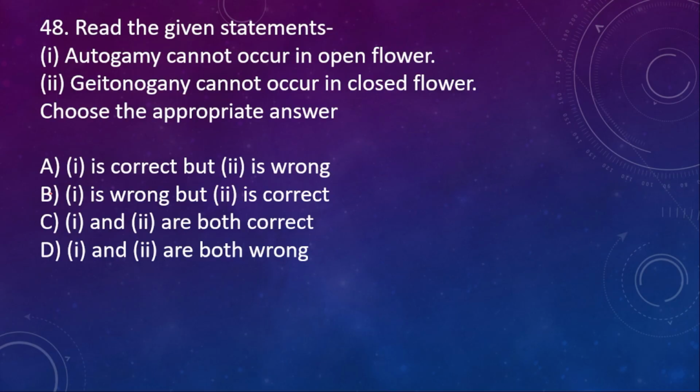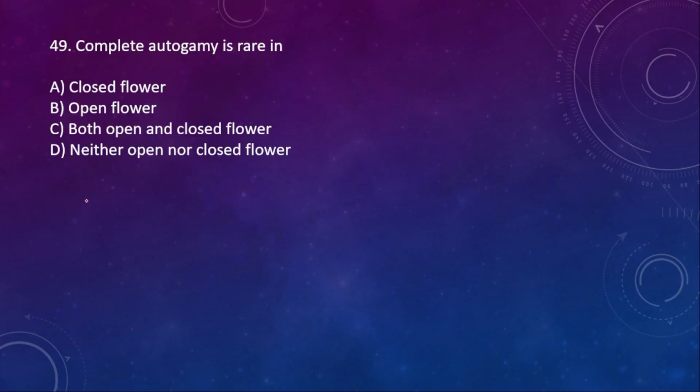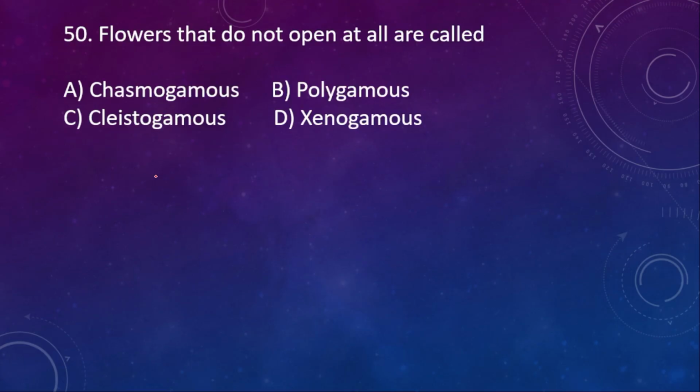1 is wrong but 2 is correct. 1 and 2 are both correct. So here the right option is A. 1 is correct but 2 is wrong. 49. Complete autogamy is rare in closed flower, open flower, both open and closed flower, neither open nor closed. Here the right option is option B.